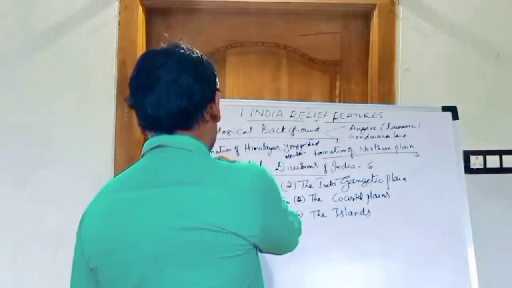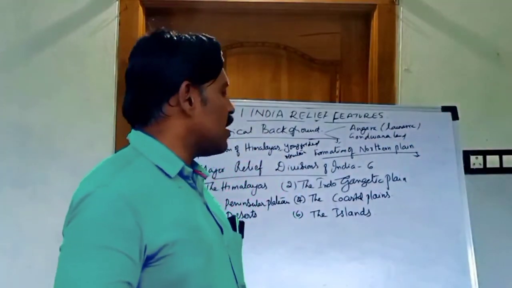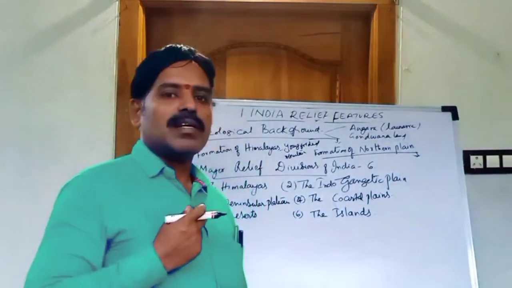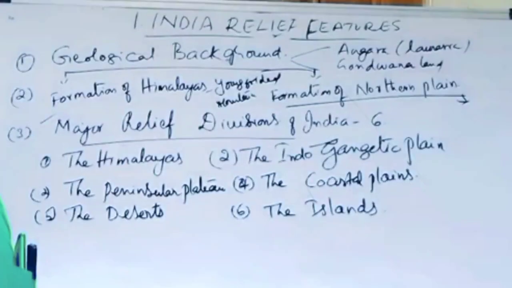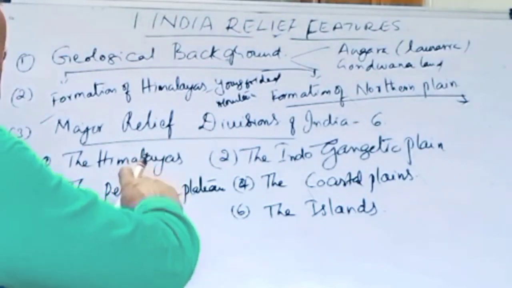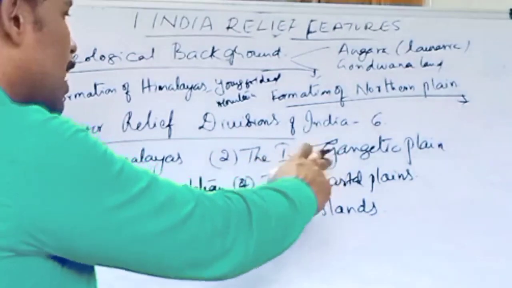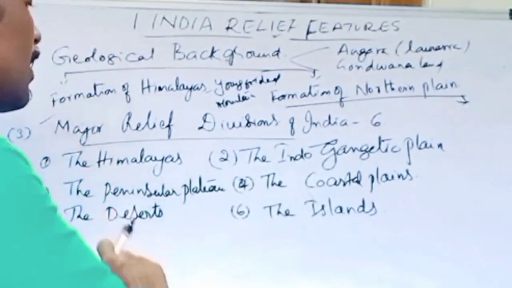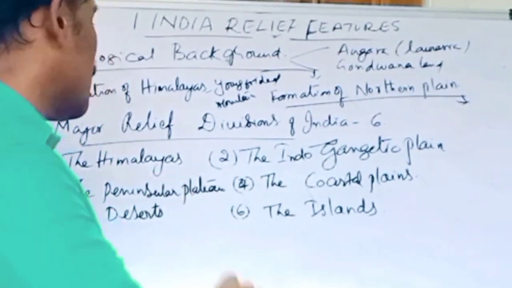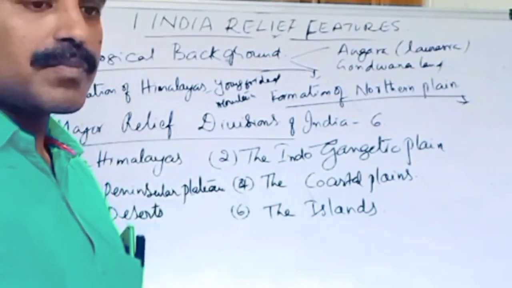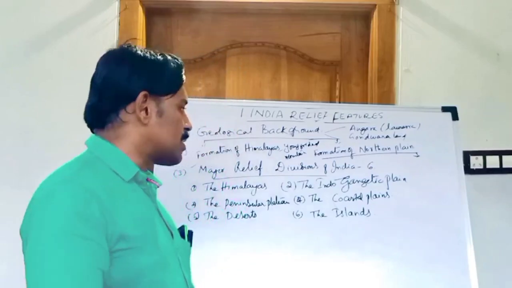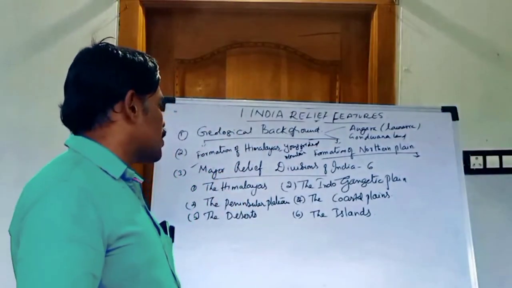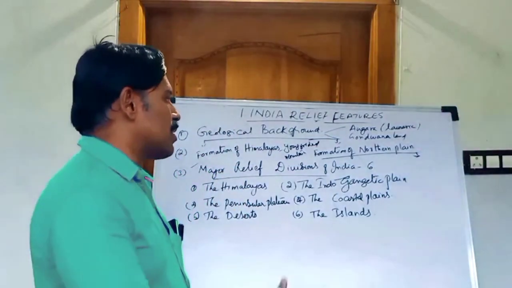Now we discuss the major divisions of India. There are six major divisions: one is the Himalayas, the second the Indo-Gangetic plain, the third the peninsular plateau, the fourth the coastal plain, the fifth the desert, and the sixth the islands. Now we will discuss the Himalayas. This order is very important. What are the major relief divisions of India?